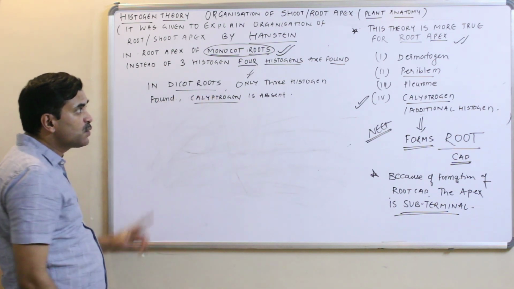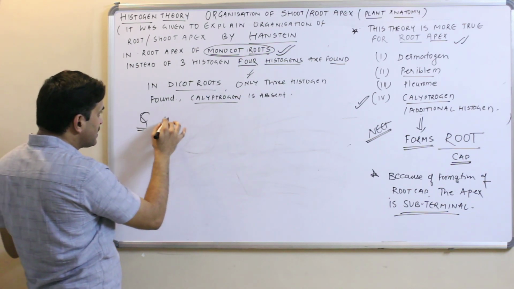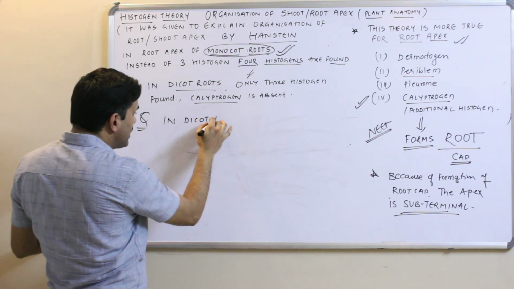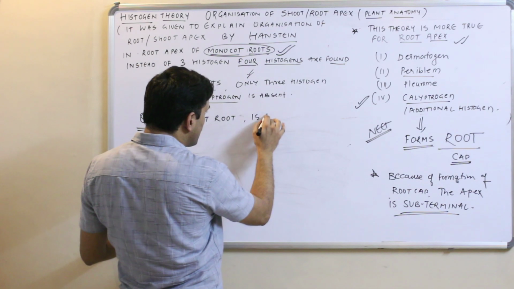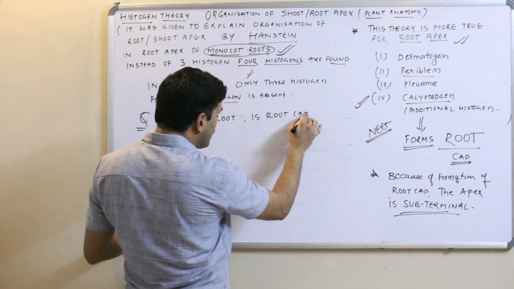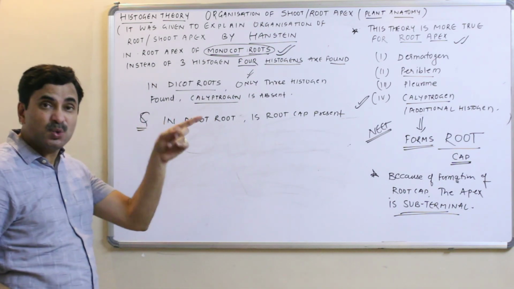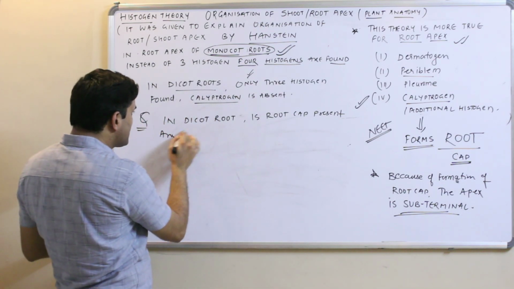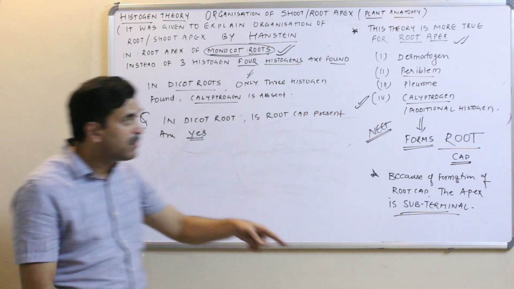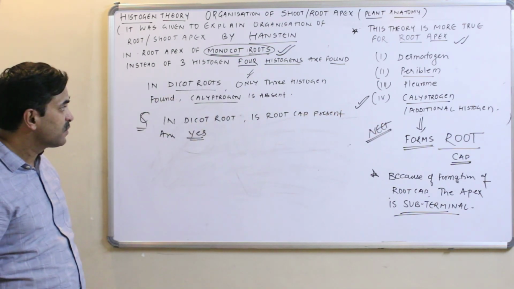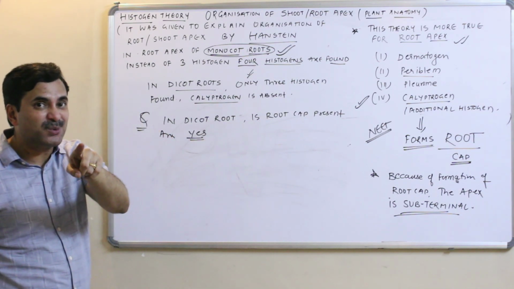Then the question arises, in dicot root is the root cap present or not? The answer is yes. In dicot root, though the calyptrogen is absent, the root cap is still found. It means the root cap is found in dicot root as well as monocot root.